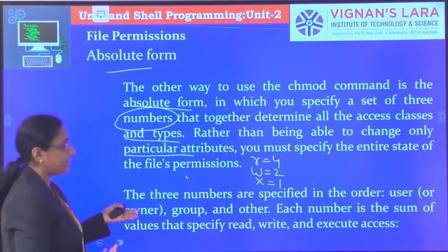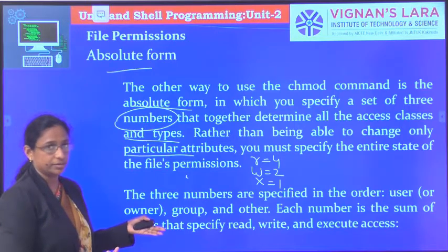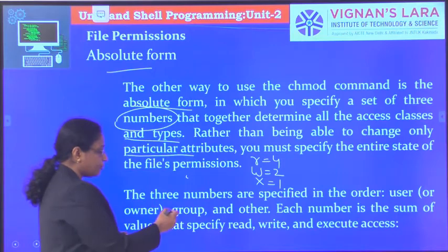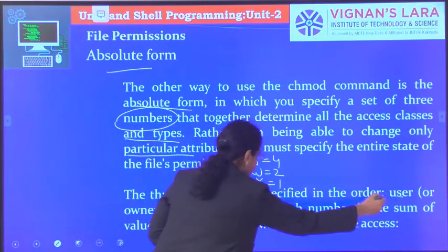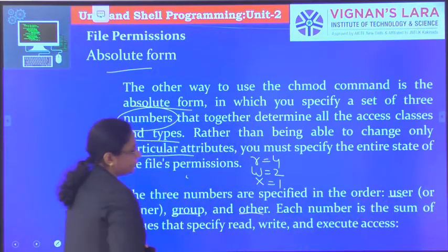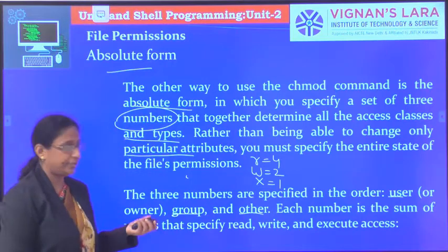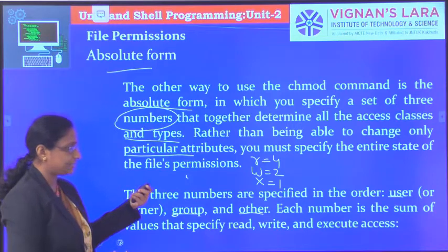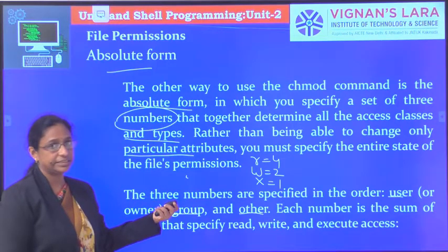The 3 numbers are specified in order. You have to consider the order: the first number is for the user, the second number is for the group, and the third is for others.